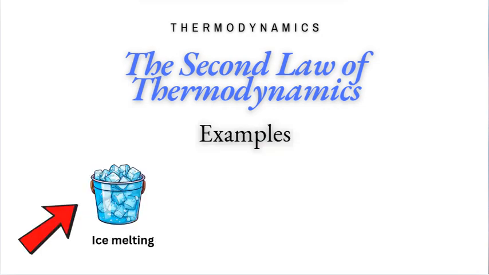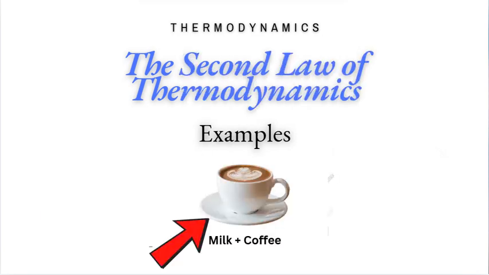Melting ice. System is ice melting into water. Process is, as ice melts, the structured arrangement of water molecules in the solid state becomes more disordered in the liquid state. Outcome is the entropy increases because the liquid state is more disordered than the solid state. Mixing milk in coffee. System is coffee and milk. Process is when you pour milk into coffee, the milk molecules spread out and mix with the coffee molecules. Outcome is the mixture becomes more uniform and disordered, increasing the entropy.